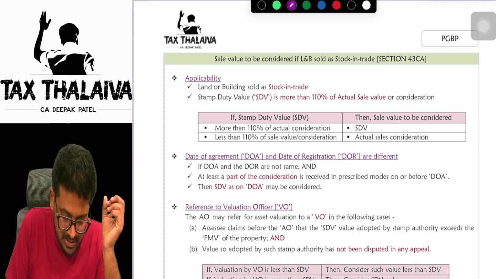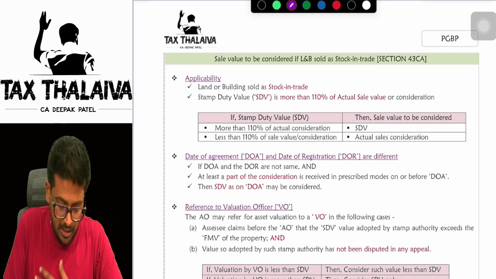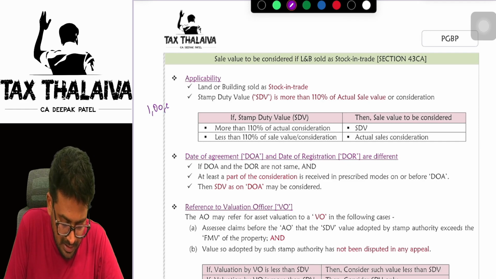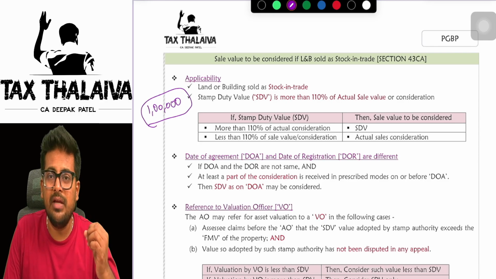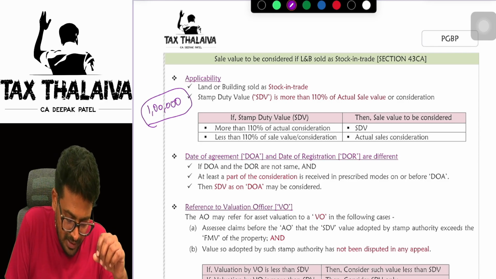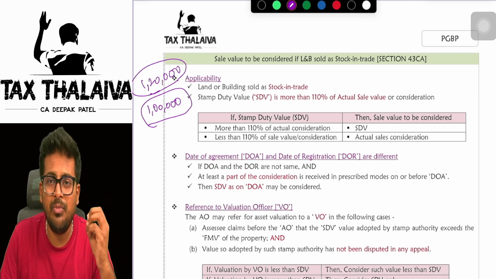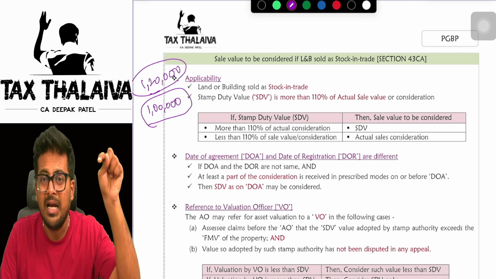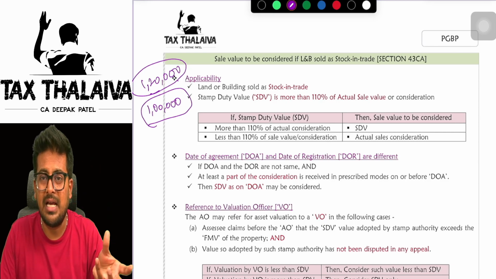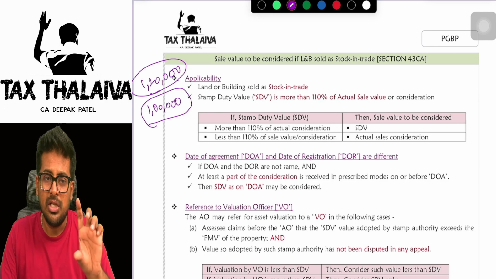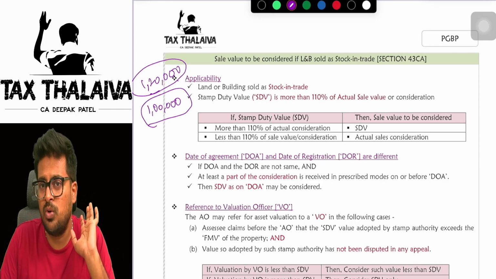What does sale value mean? Let's say, for example, I am selling a building for 1 lakh rupees. Whereas the stamp duty value of that building is 1,20,000 rupees. Now, what is the stamp duty value? Stamp duty value is that value which is decided by the revenue authorities. Means as per the tax authorities, this building should fetch at least 1,20,000 rupees.